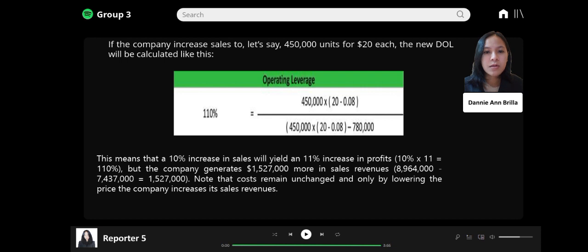But the company generates 1,527,000 more in sales revenue: 8,964,000 minus 7,437,000 equals 1,527,000. Note that costs remain unchanged, and only by lowering the price does the company increase its sales revenue.